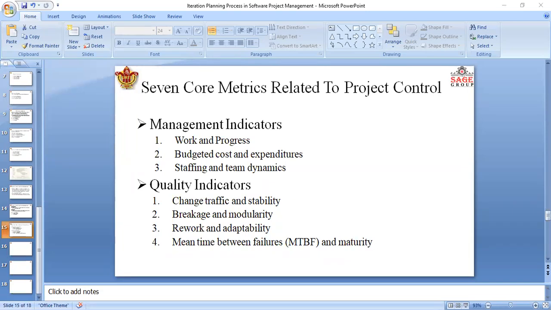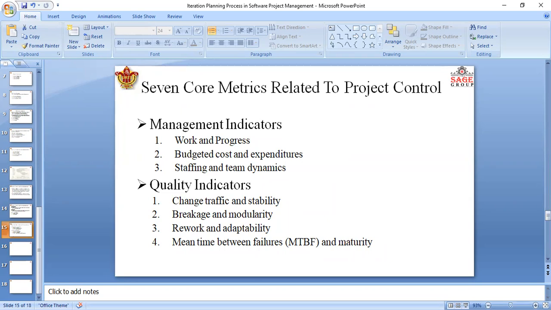After that, we discuss the quality indicator, having four metrics. Here you can see the first one is change traffic and stability. Second one is breakage and modularity. Third one is rework and adaptability. And fourth one is mean time between failures and maturity. So these are the four metrics included in the quality indicator. Let's discuss these four metrics in brief.